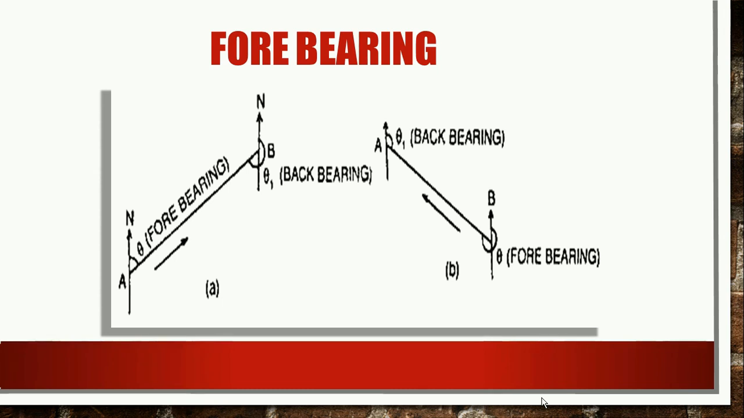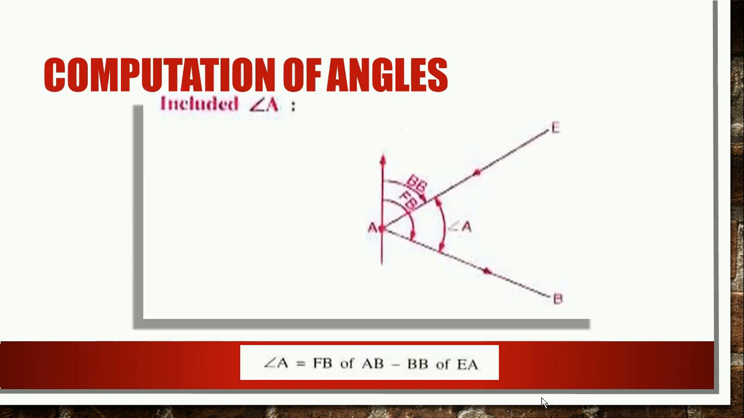In another diagrammatic representation, the progress of the survey line is from station B to station A, right. So in that case, the bearing measured from station B is called forebearing, and the bearing measured with respect to north from station A is called back bearing, right. So this is the basic diagrammatical representation of the forebearing and back bearing concept, right.